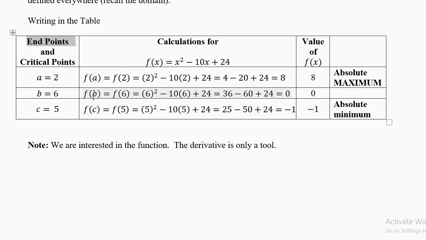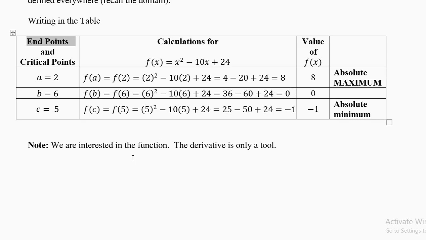Now calculate the second value. F of b equal to f of 6. 6 square minus 10 into 6 plus 24, which is 36 minus 60 plus 24. This is equal to 0. Why? 36 plus 24 equal to 60. 60 minus 60 equal to 0. And you will get the value as 0.